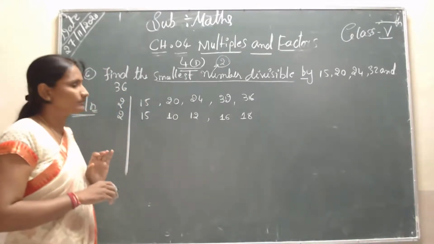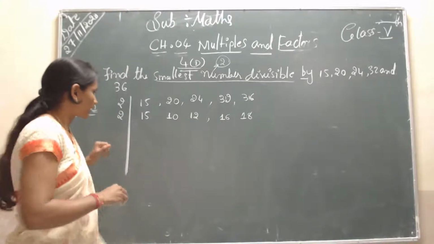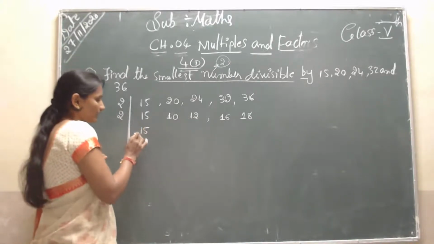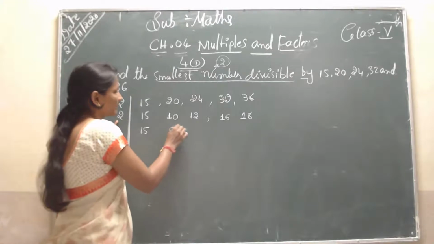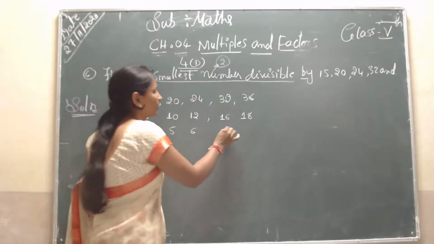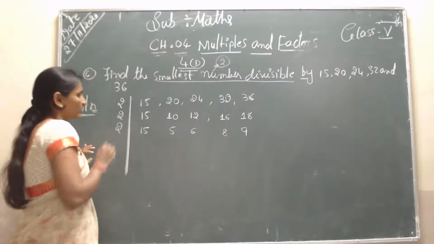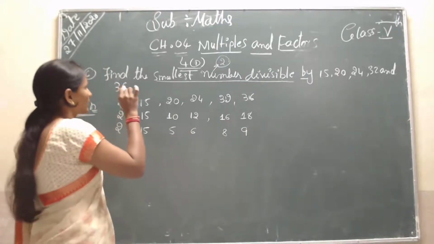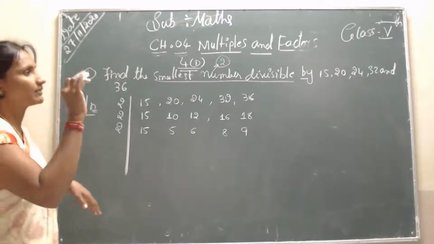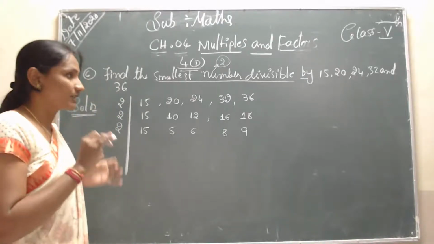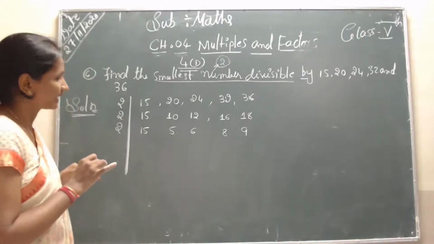Again you have to take the same number. Next, 15 is not divisible, because you already know it is an odd number. 2 fives are 10, 2 sixes are 12, 2 thirties are 60, 2 nines are 18. Again you have to divide by 2, because I already told you to find the smallest number divisible by. So that is 15, 20, 24 and 32.